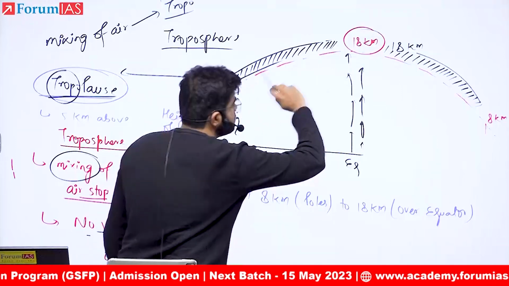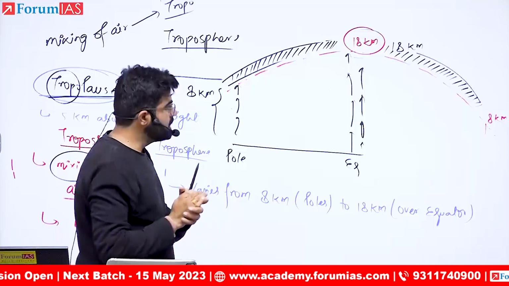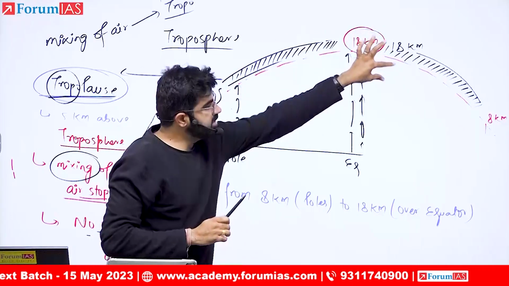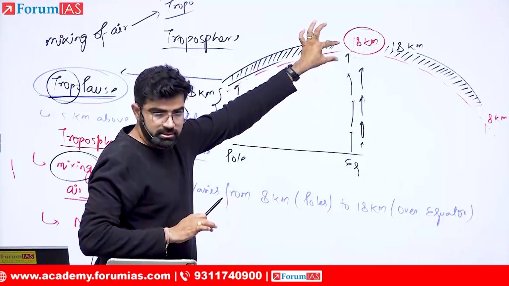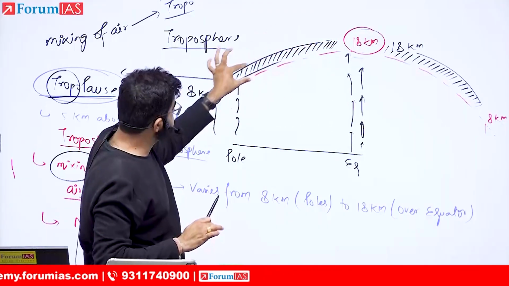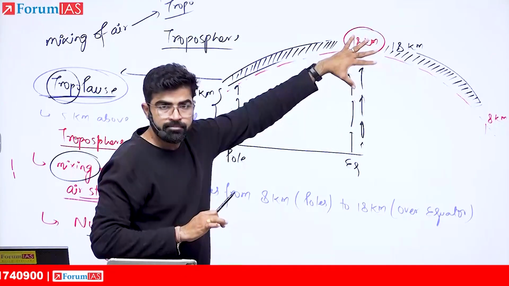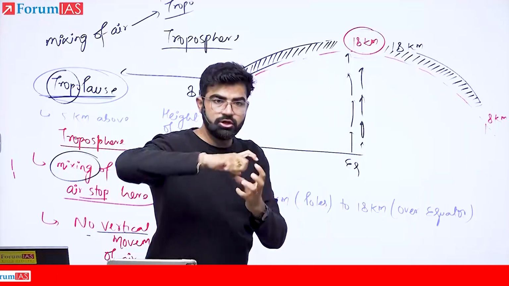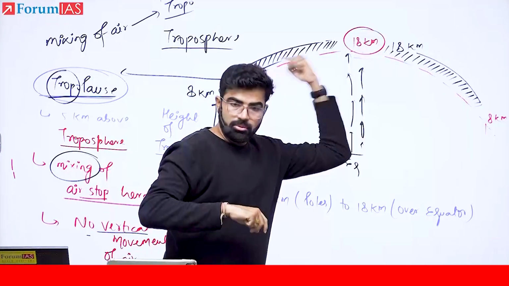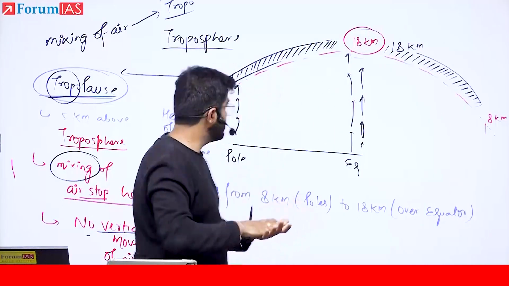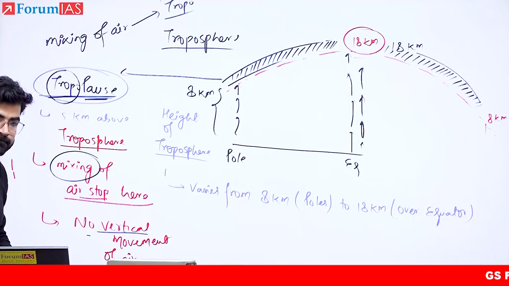If I draw a kind of surface, this phenomenon is nothing but a troposphere. Over this troposphere, vertical rise of air is not possible. Can I say there is a pause mechanism? Yes. So this pause is preventing further vertical upliftment of air, and in this way it is working as a lid, a bottle's dhakkan. So this is your tropopause. Why tropopause? Because mixing of air has been paused.